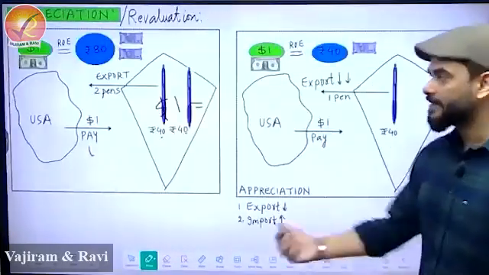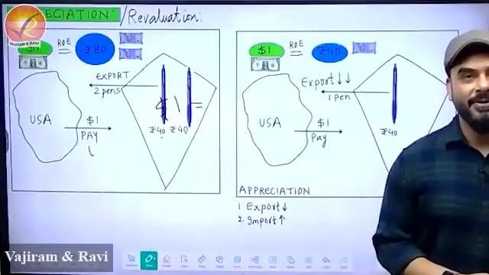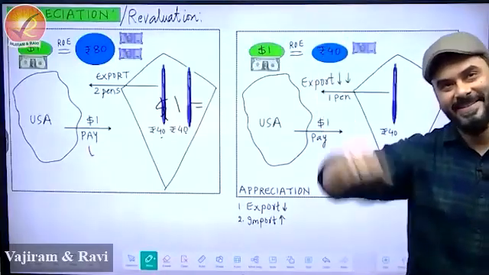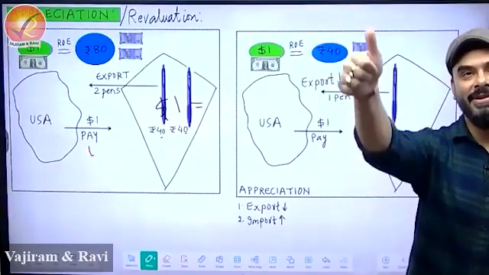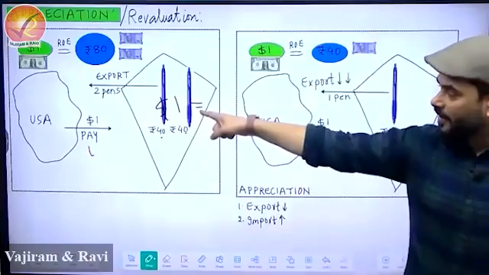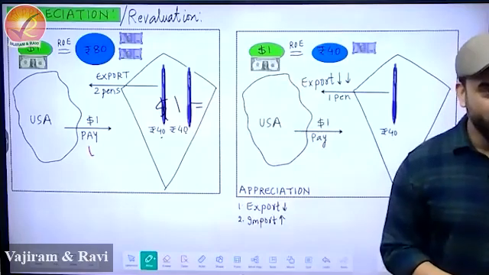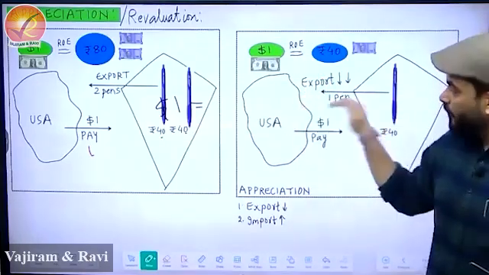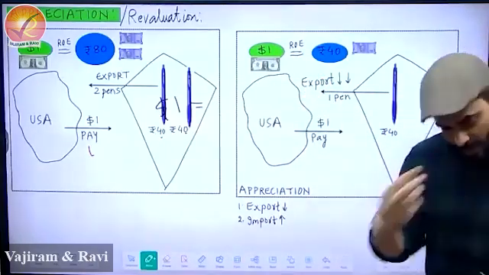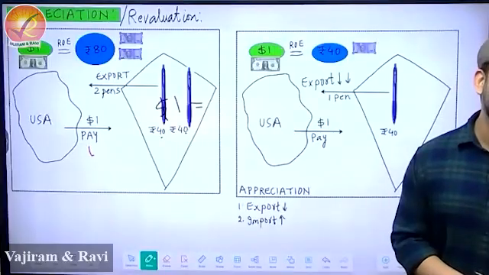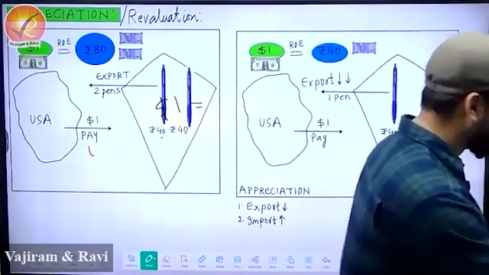So for example, let's say this is appreciation. In appreciation, what did I tell you? Absolutely correct. You have used a very nice word, good. In appreciation, what has happened? I showed you through some movements that whenever the value of rupee goes up, it will lead to a fall in exports. But then it helps us in imports. How does it help us in import? Very simple. I'll show it to you.